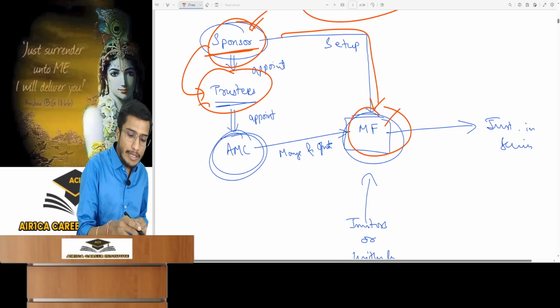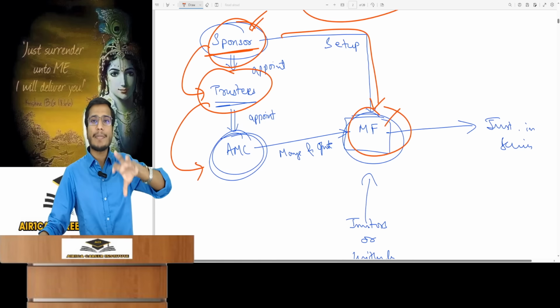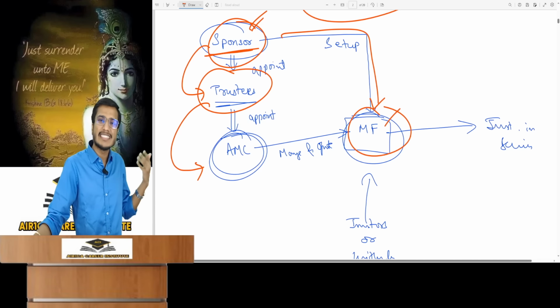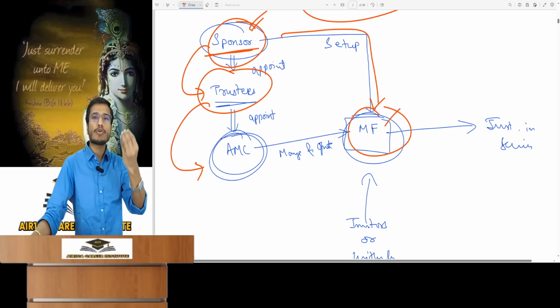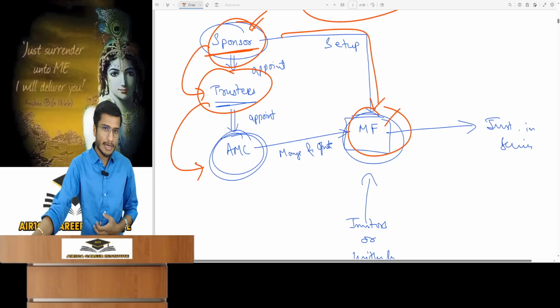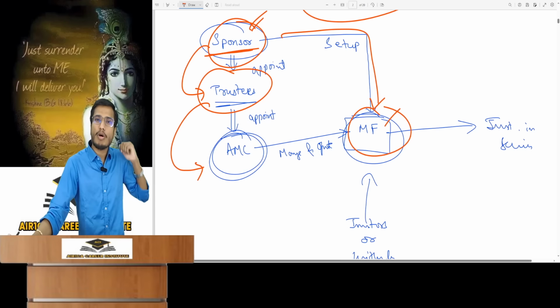After this, these trustees will establish an asset management company and appoint its members. Then we need to understand what this AMC, as in asset management company, truly is. The government has always tried to make mutual funds very independent, and this is to ensure no frauds occur within them. Why do the trustees appoint an AMC?